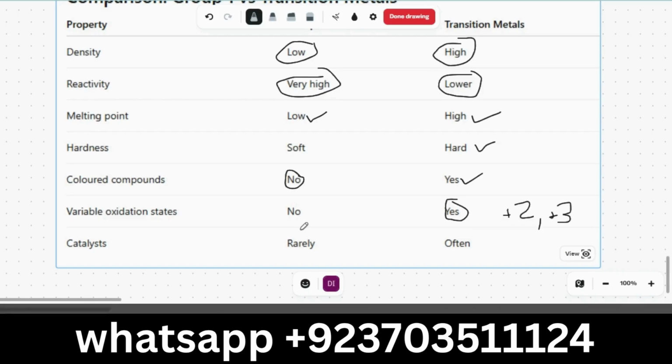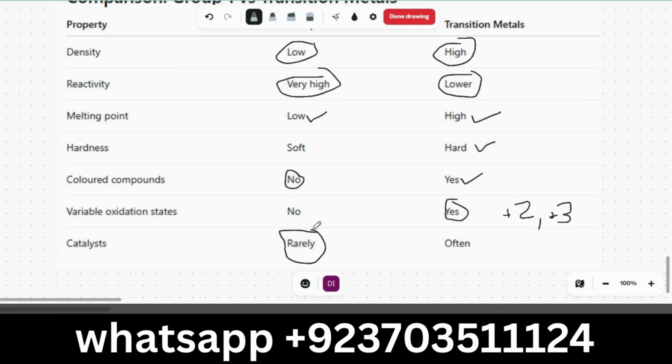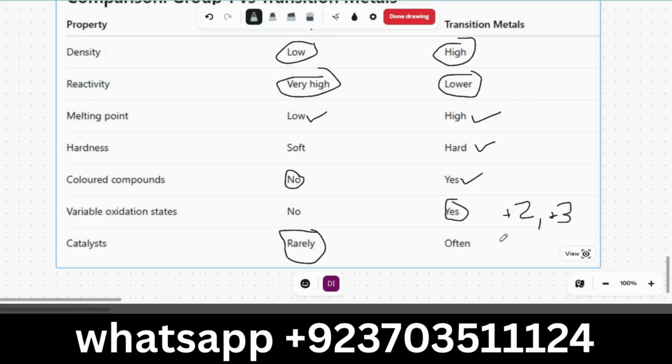Catalyst: can we use group 1 elements as a catalyst? No, rarely, only under some very precise conditions. Whereas transition metals are often used as catalysts. Okay, that's all about it.